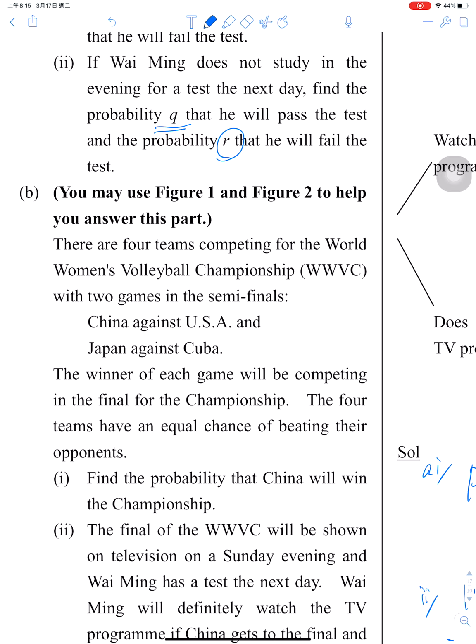Semifinals here, one is China against USA and Japan against Cuba. The winner of each game will be competing in the final for the championship. The 4 teams have an equal chance of beating their opponents. Part 1. Find the probability that China will win the championship.